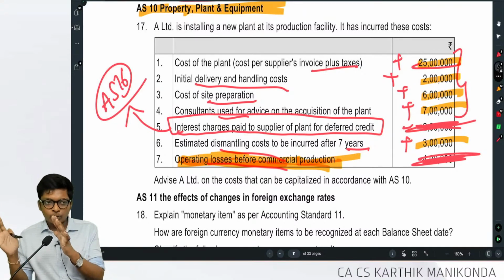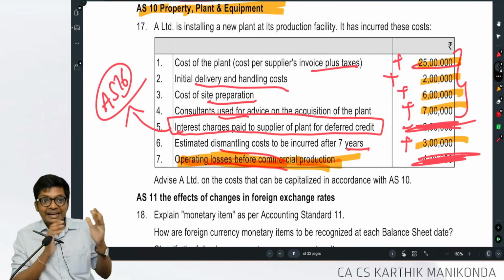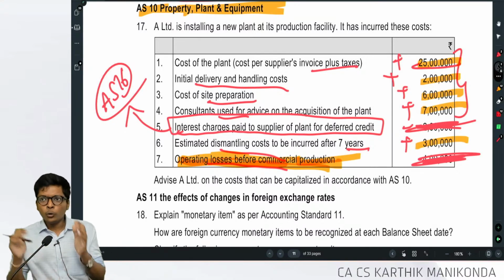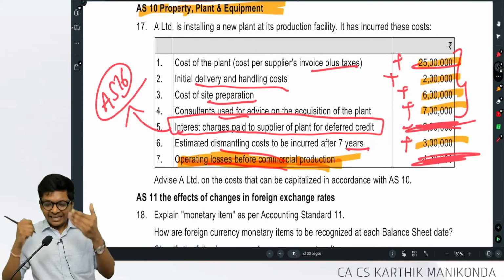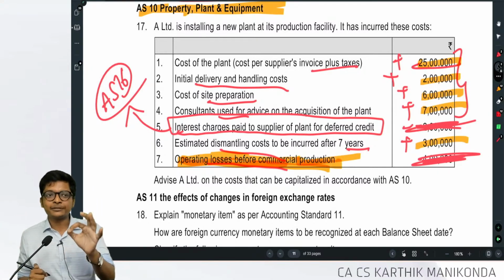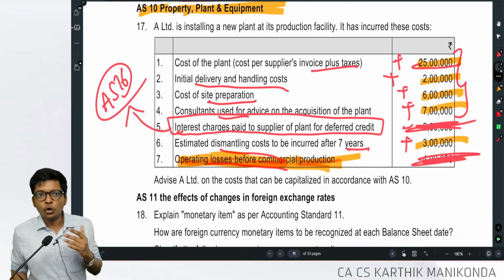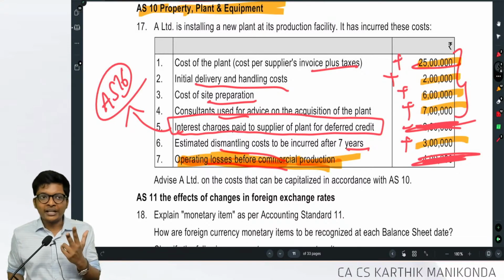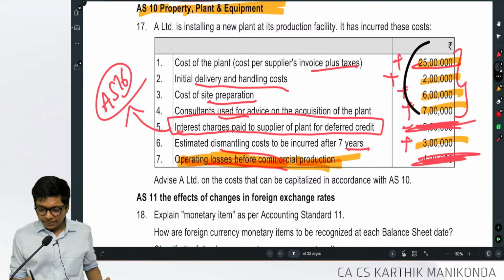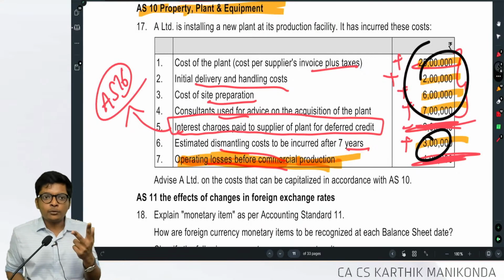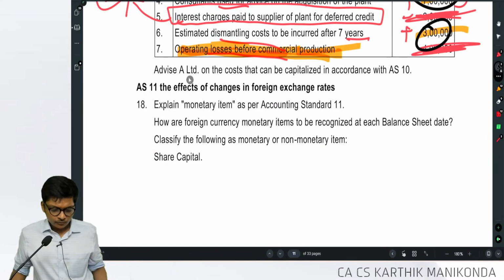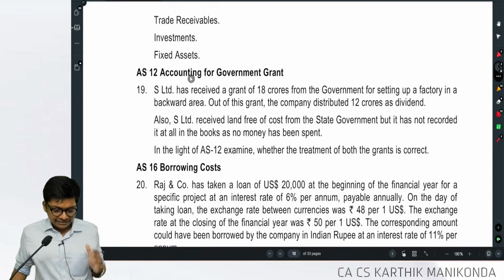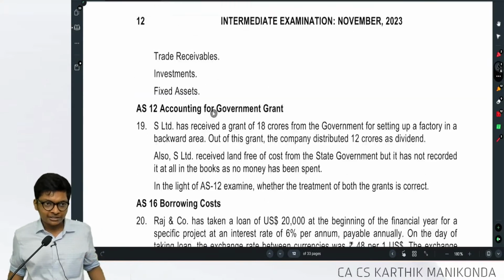Presentation should be particulars, amount, remarks, reason, or you do particulars, amount, give notes 1, 2, 3, 4, 5, and explain why each thing is included and excluded. If you don't do that, if it's a 5-mark question, don't expect more than 2. Otherwise, I will simply add, but why I am adding, why I am not adding, I should explain. Fine. AS 11, borrowing cost is there.